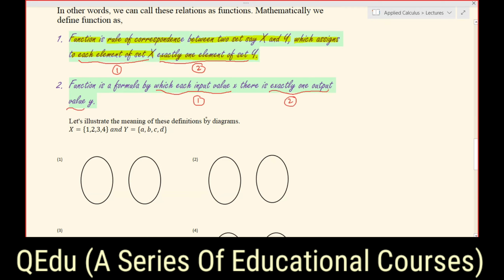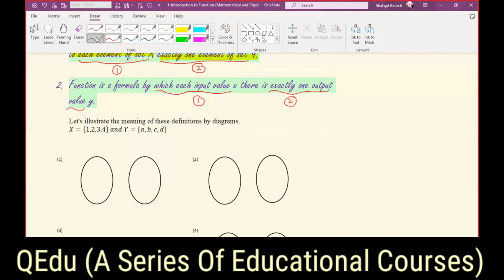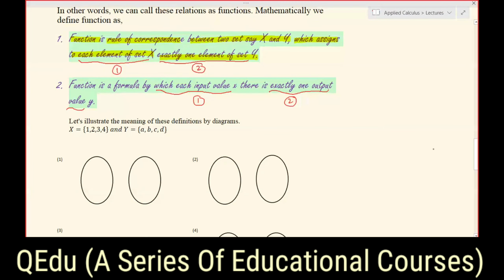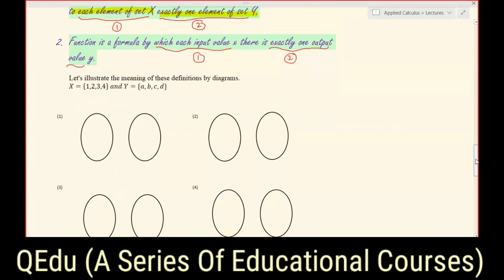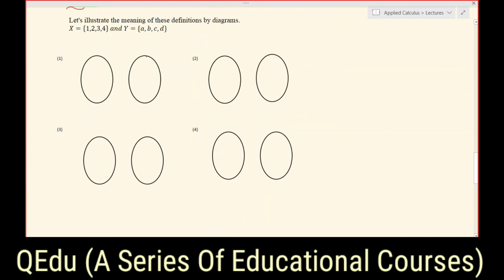To get it more clear, let us see some diagrams. Let x be a set having the elements 1, 2, 3, 4, and similarly let y be another set having the elements a, b, c, d.